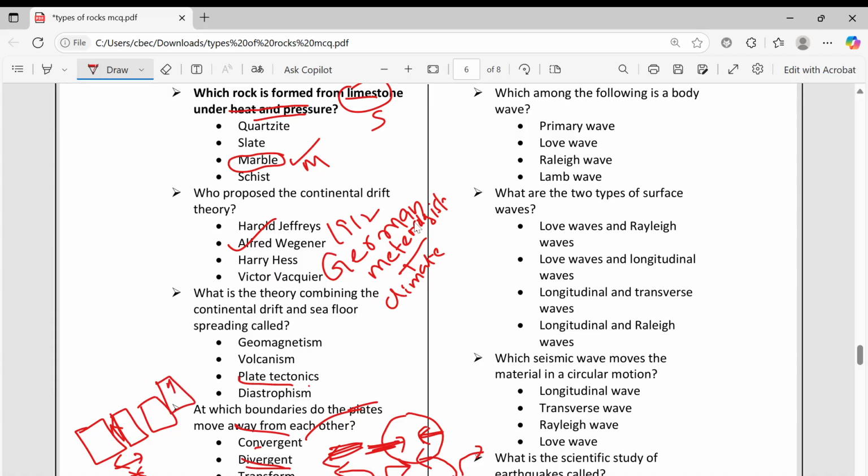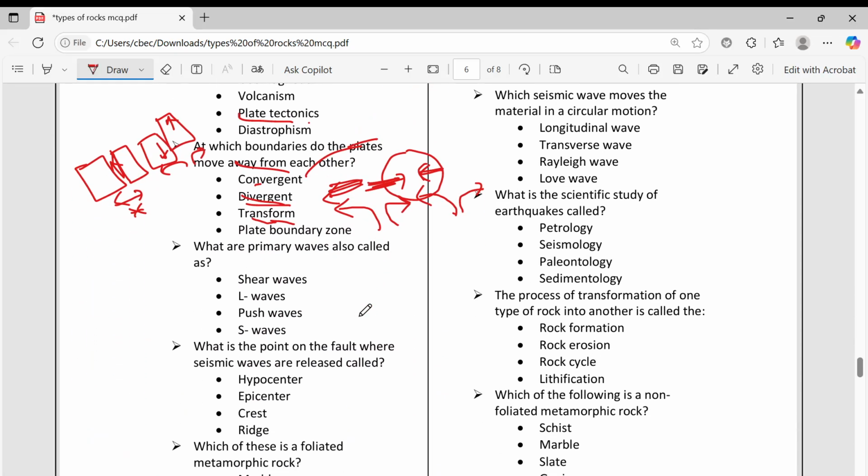Means this plate went like this. This is just passing, though lava is coming like this. Or magma. We should not call it lava. It is magma when it is inside. Only when it reaches the surface is it called lava.